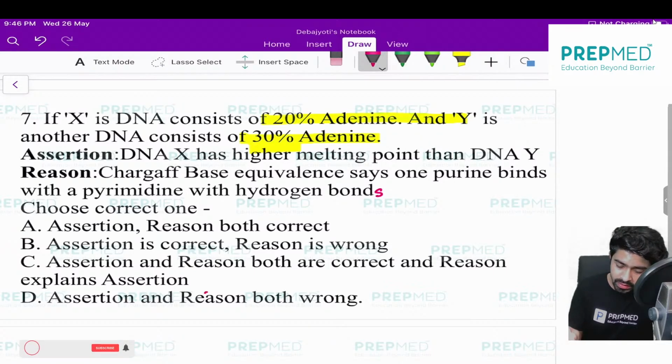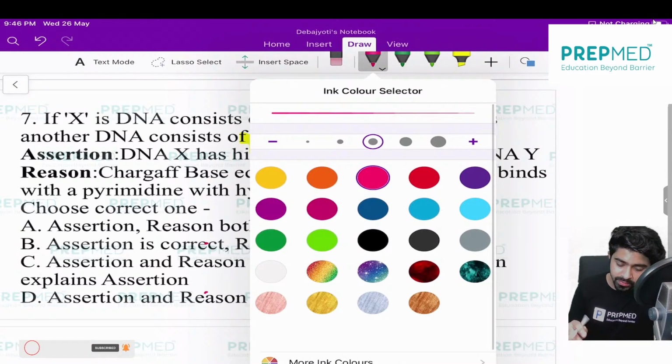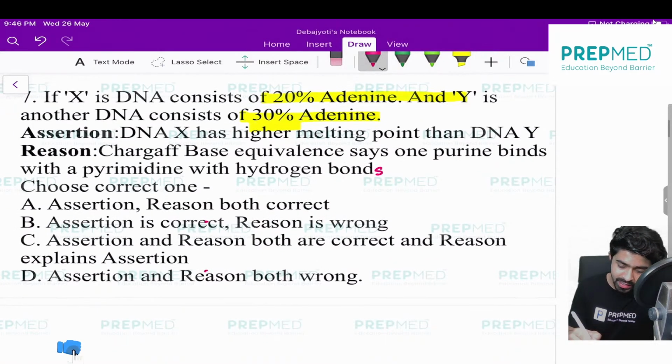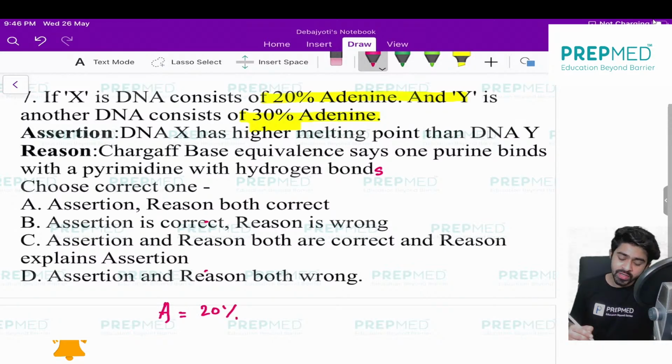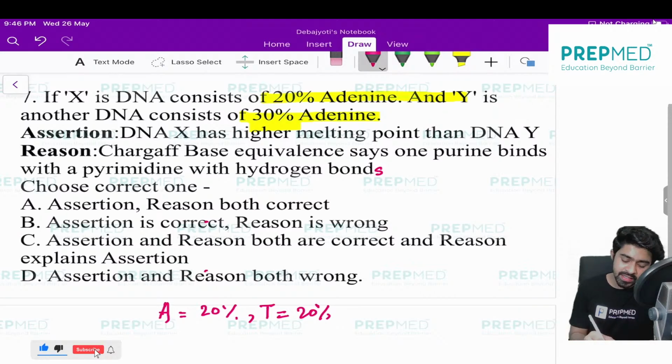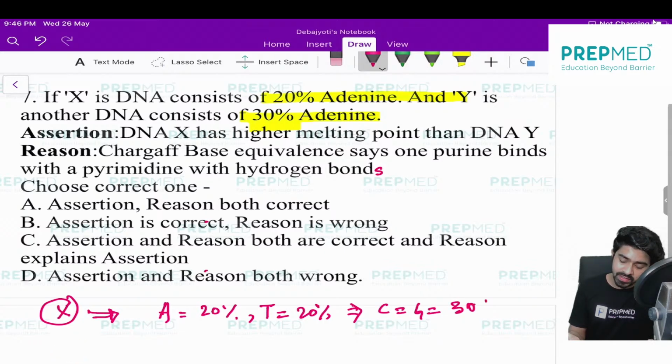Listen, in case of DNA X, what is the percentage of adenine? 20. If adenine is 20%, what is the percentage of thymine? It will also be 20%. So in DNA X, if A is equal to 20, definitely T will be 20. Our calculation says C is equal to G, and 20 plus 20 is 40, so 60 is remaining. 60 divided by 2 is 30%. So C and G are present in 30% quantity each.